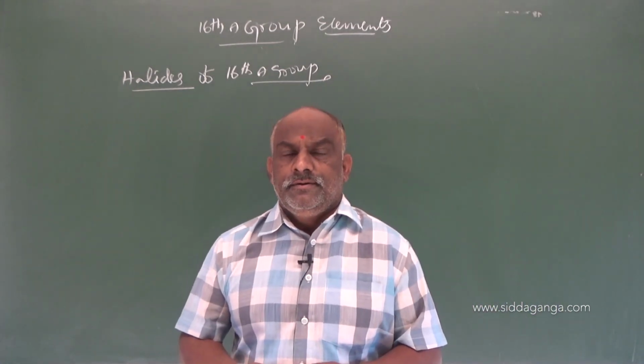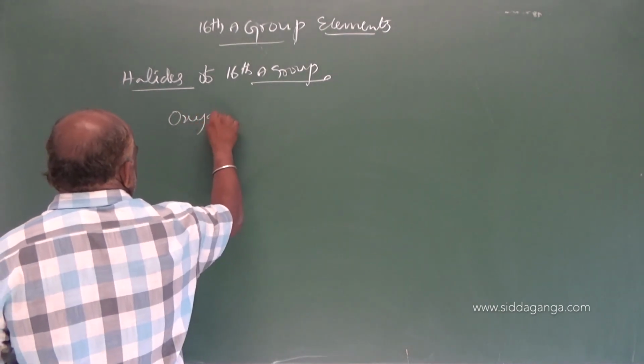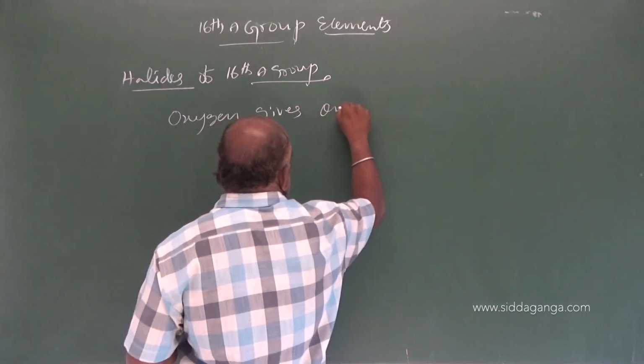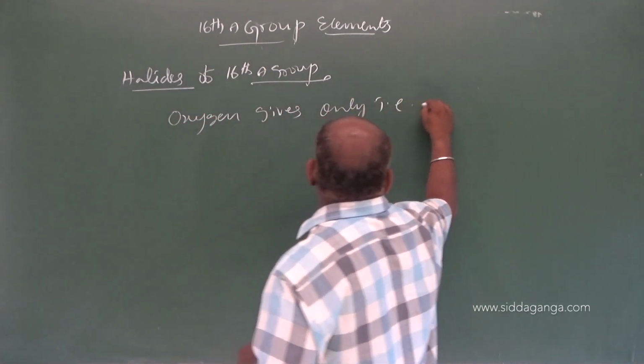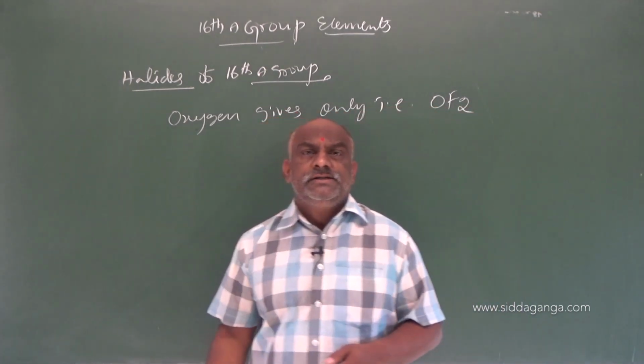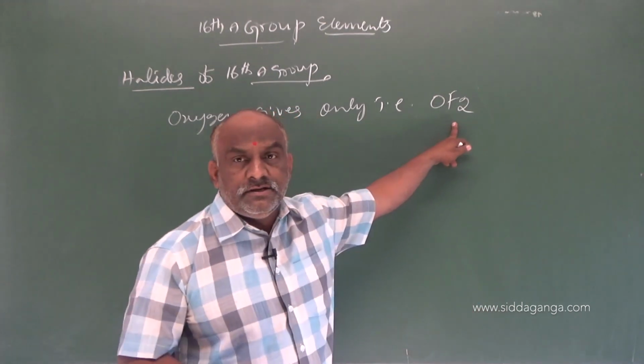Number 1, let us consider oxygen. Oxygen gives only OF2. OF2 is called oxygen difluoride.